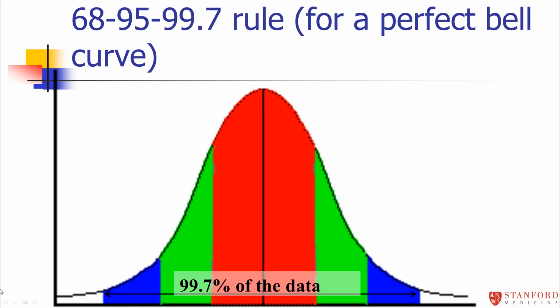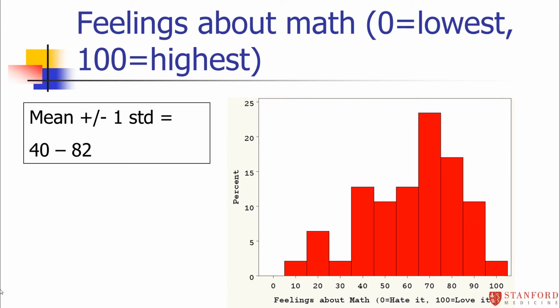Of course, real data is never going to follow a bell curve perfectly like that. So let's see how good this rule is for some real data that looks kind of like a bell curve, but certainly not perfect. How good is that rule for some real data that's not even perfectly on a bell curve? So we can test that out.